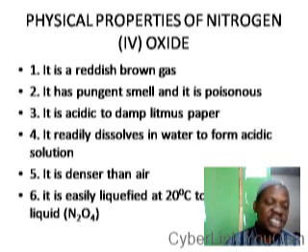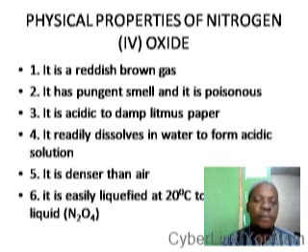Nitrogen 4 oxide is acidic to damp litmus paper. That is, it will turn damp blue litmus paper red. And it is soluble in water, readily dissolves in water, unlike nitrogen 1 oxide that will only dissolve in cold water but not in warm water.